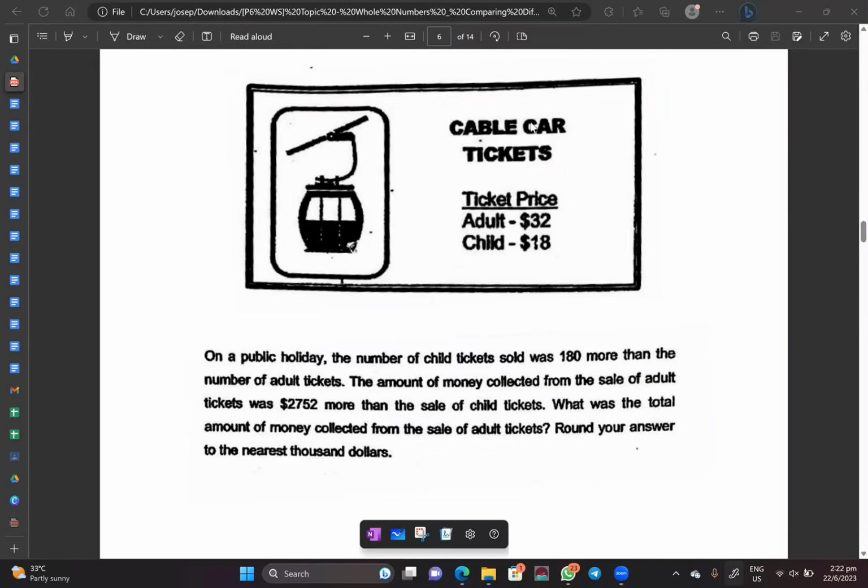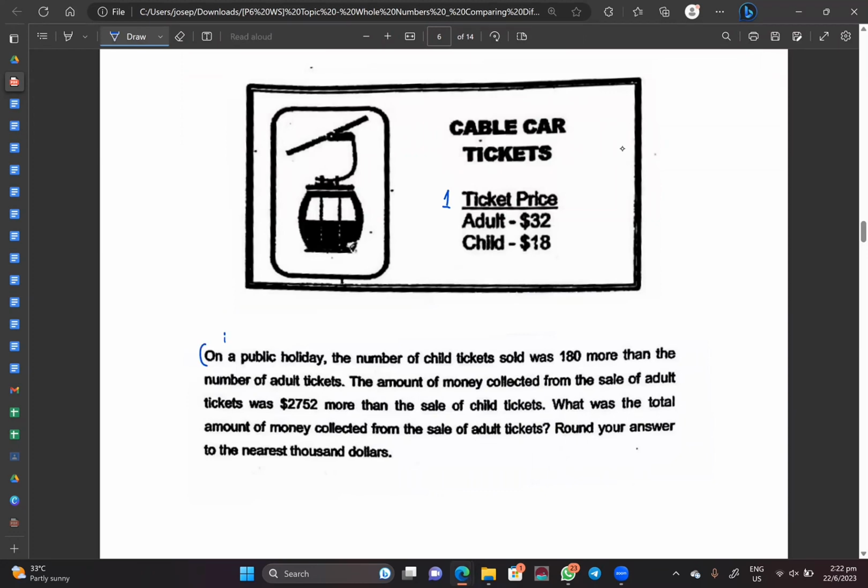Hi everyone, today we are looking at a question like this. As you can see over here, they showed us that the ticket price for adult is $32 and the ticket price for child is $18. So this is just one ticket price, something that you might want to take note of.